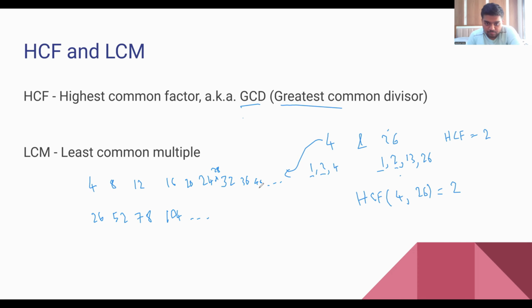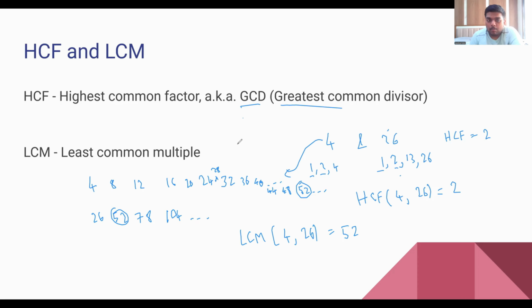Now see, the multiples of 4 will be 44, 48, 52, and so on. So 52 is a common multiple, right? And it is the lowest among all the common multiples that will be there. So LCM of 4, 26 is 52.